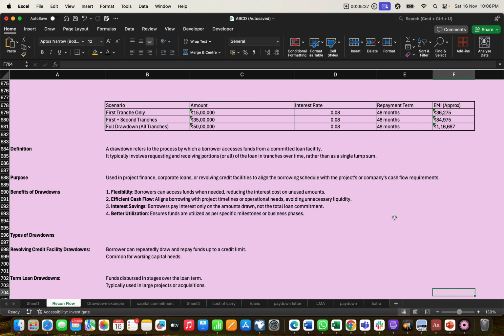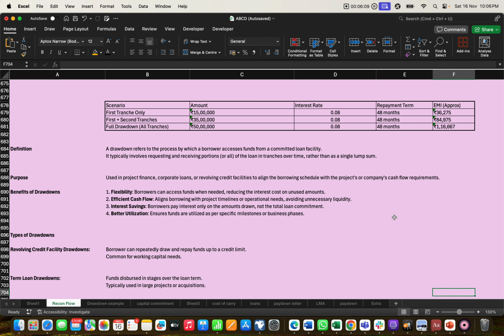The benefit of this drawdown is that it gives flexibility. Flexibility is important to the borrower, because he requires the money according to his project, like when he invests in private equity or a hedge fund, or has a real estate business, or is in construction. So when he requires the money, he can withdraw, and if he does not withdraw the money, the lender will also penalize him on the unused amount.